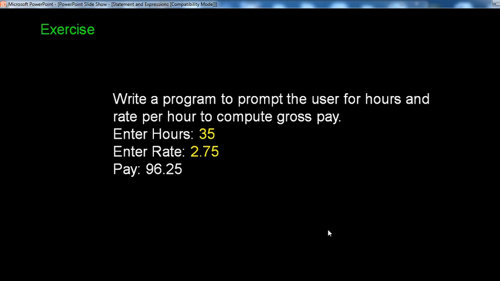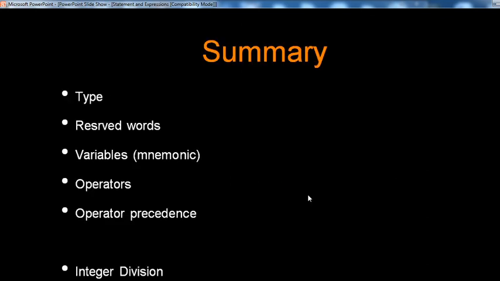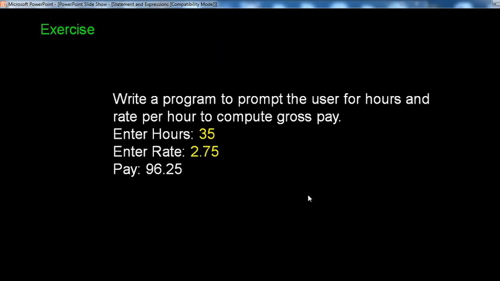Exercise for you, write this down. Write a program to prompt the user for hours and rate per hour to compute the gross pay. Enter hours 35, enter rate 2.75, and pay is 96.25. Write down this exercise, all of you.